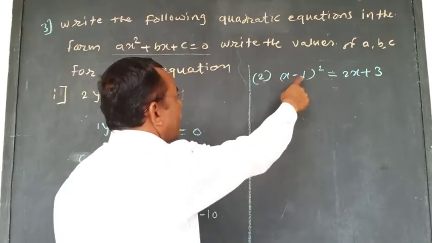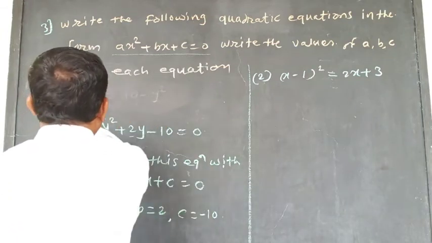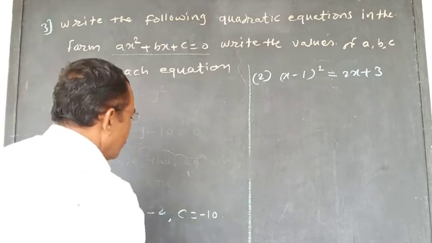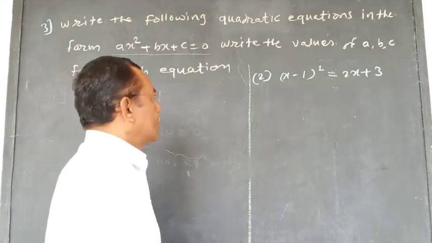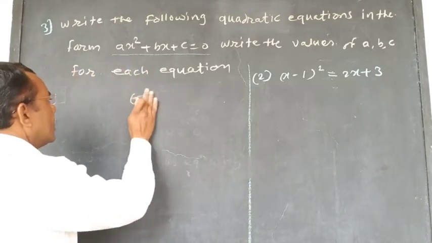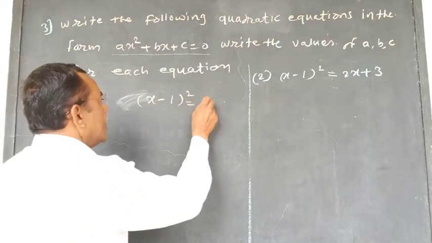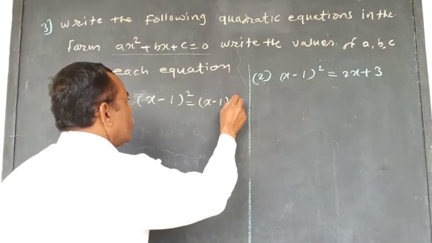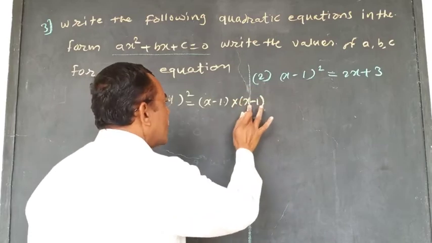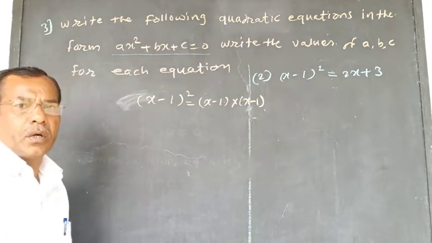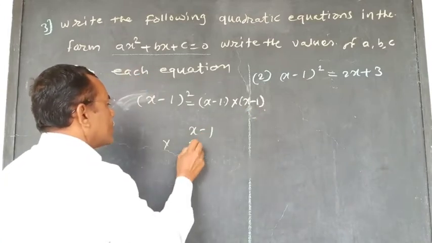Okay, here x minus 1 bracket square, how to do it now? I will do here a rough work. You have to do the rough work at the back side of your answer paper. Now see here, x minus 1 bracket square, that is, it means that x minus 1 into x minus 1. Okay, now we have to multiply these two brackets, x minus 1 into x minus 1.